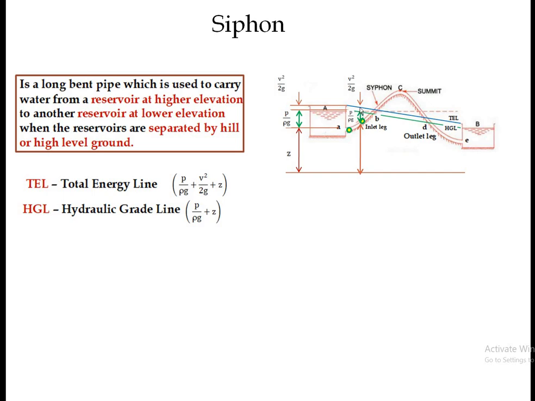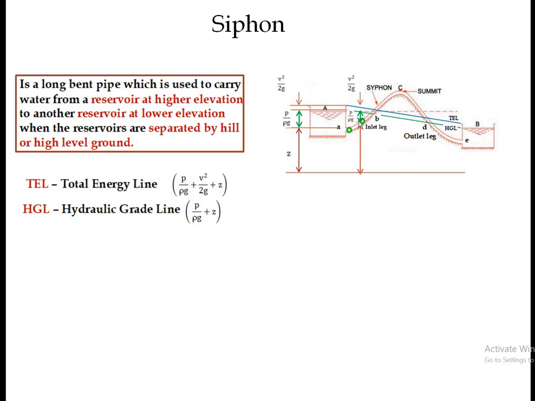So the velocity head, or the kinetic head, is constant. When I compare these two points, the first point and the second point, the potential head at the first point is less than the potential head at the second point. So at this point the potential head is more than at this point. Whatever the potential head increases at the second point, that much amount of decrease occurs in pressure energy.